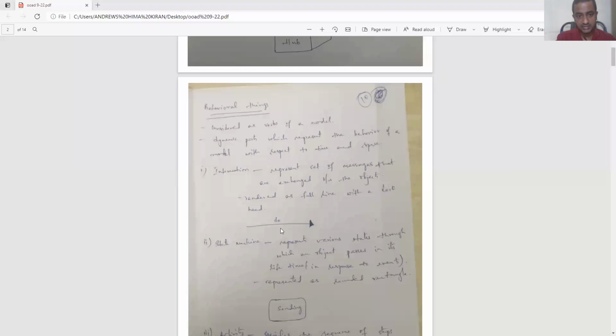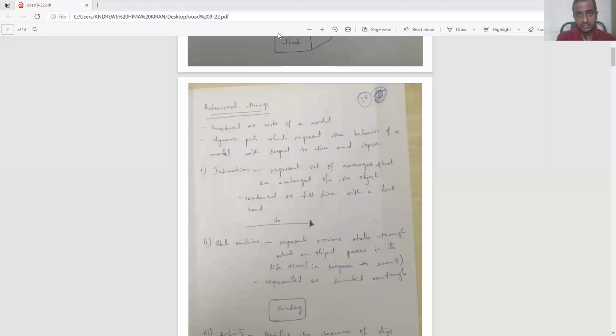The first behavioral thing is interaction. The meaning of interacting is that right now I'm interacting with you people with my lecture. That means I'm communicating. In the same way, the parts or tools or artifacts which we use in UML interact with each other with an interaction symbol. So here, if you can see, a symbol is given for us. This is considered to be an interaction.